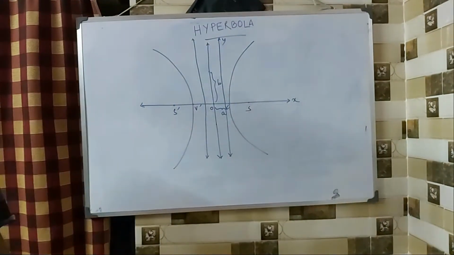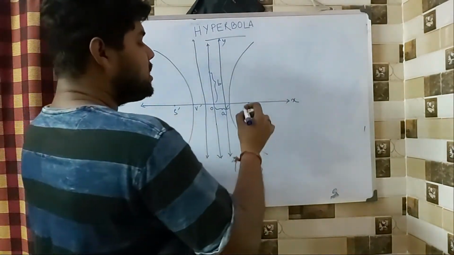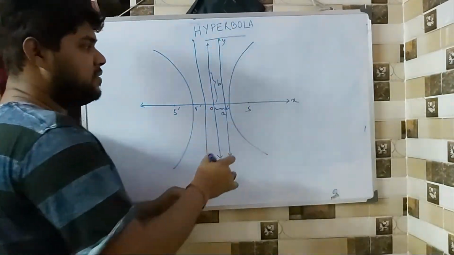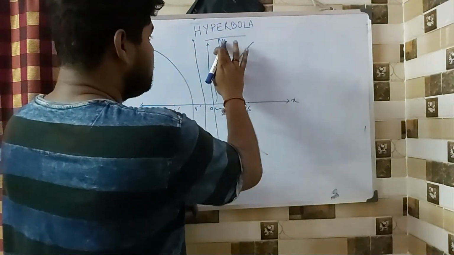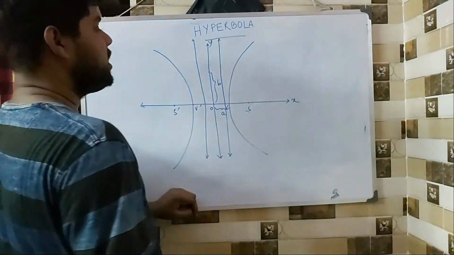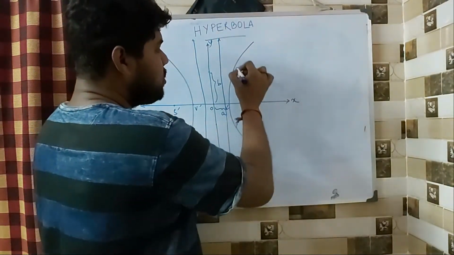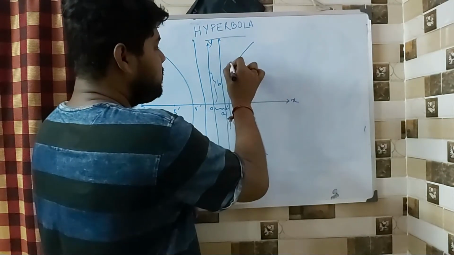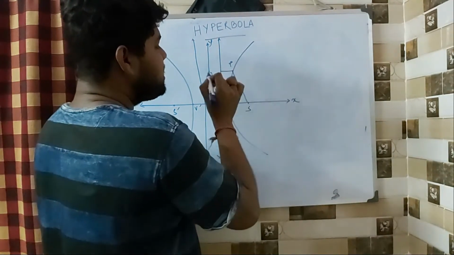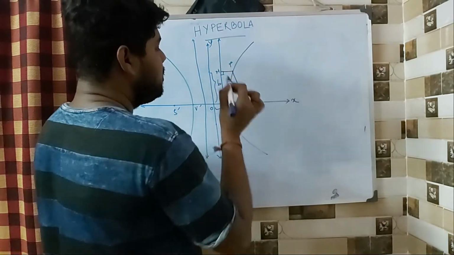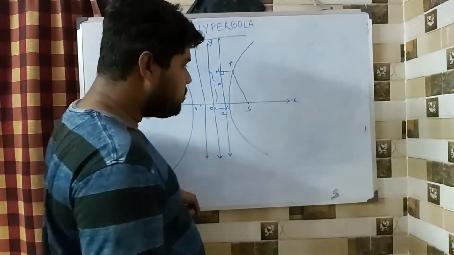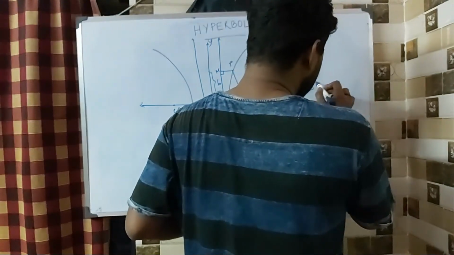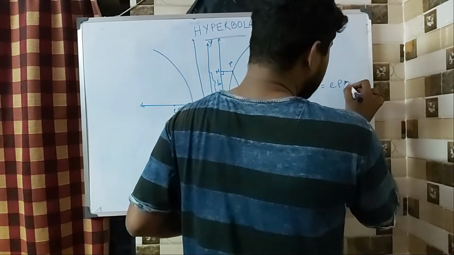Fine. Now the idea is all the same, that there is a fixed point, there is a fixed line. This is not y, sorry, this is y. So the distance of any point from the fixed point and the fixed line bears a ratio, that is SP equals e times PM.